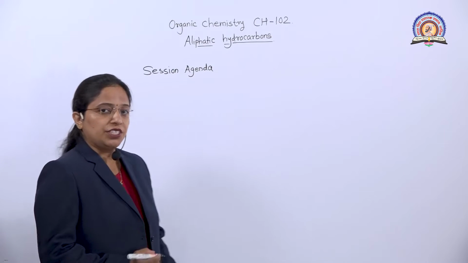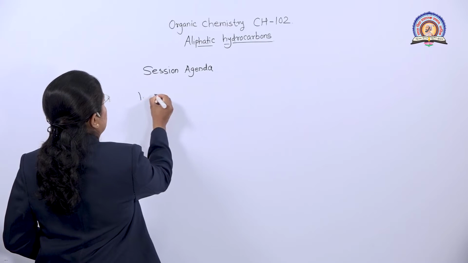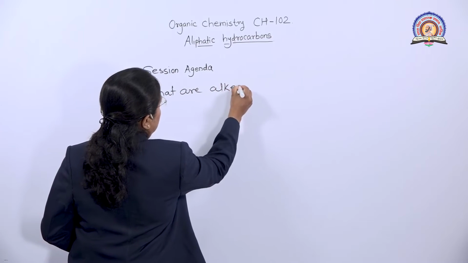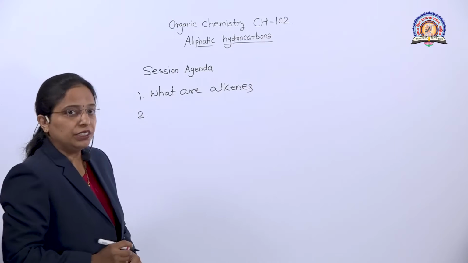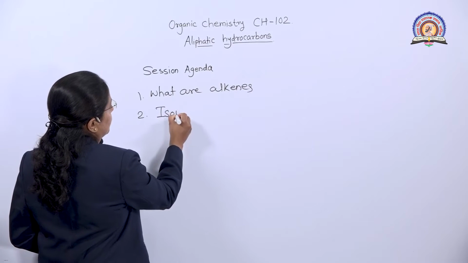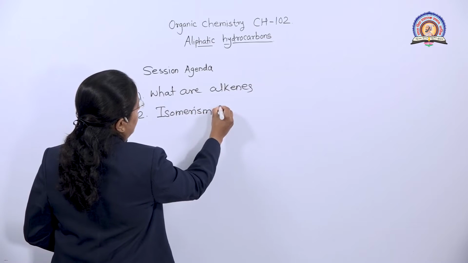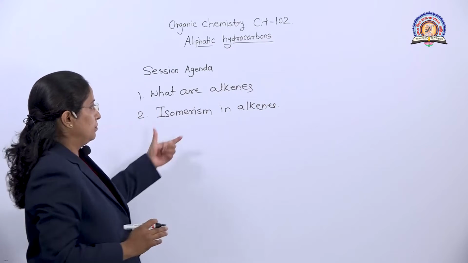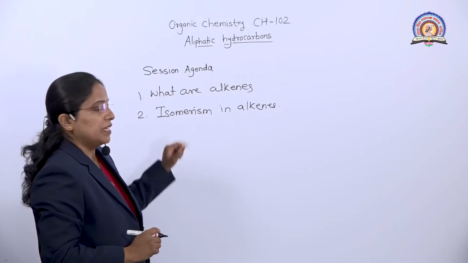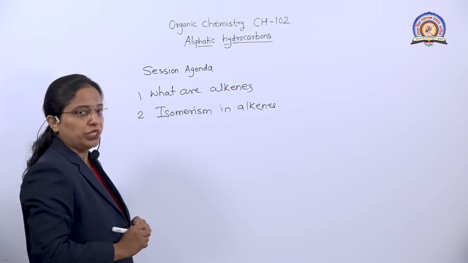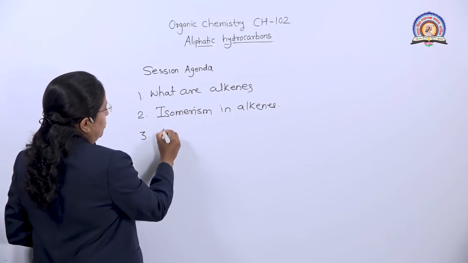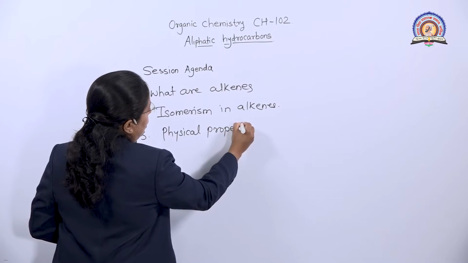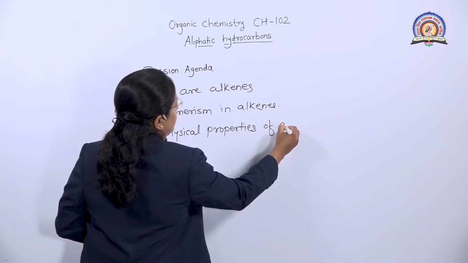In this lecture, the session agenda is: we discuss what are alkenes. After that, we discuss the isomerism in alkene, meaning geometrical isomerism, cis and trans isomerism. Then in the third part, we discuss the physical properties of alkenes.